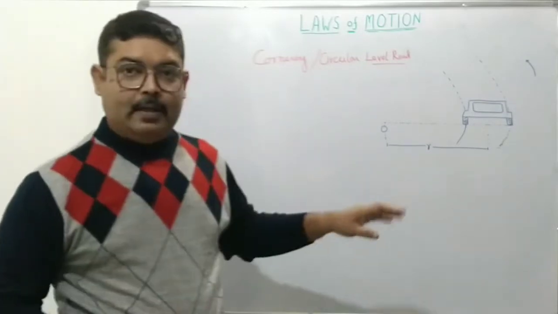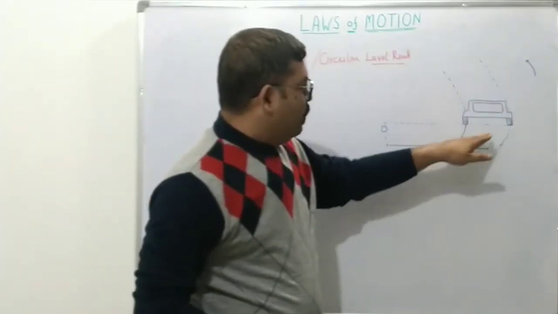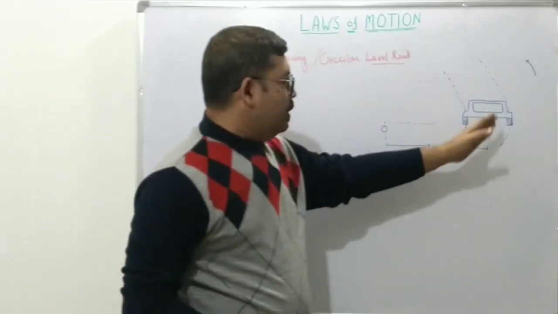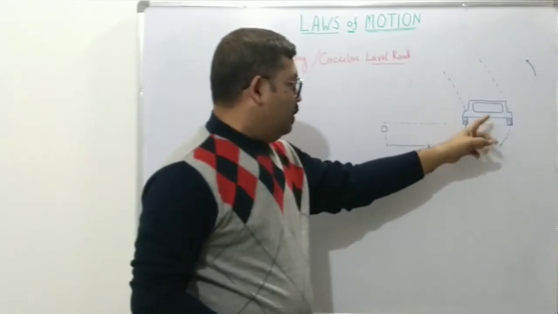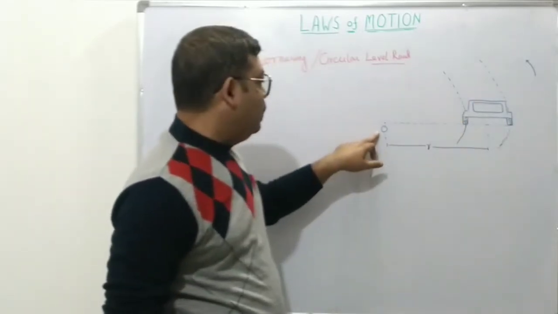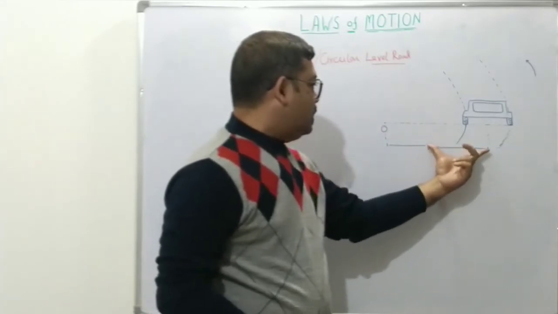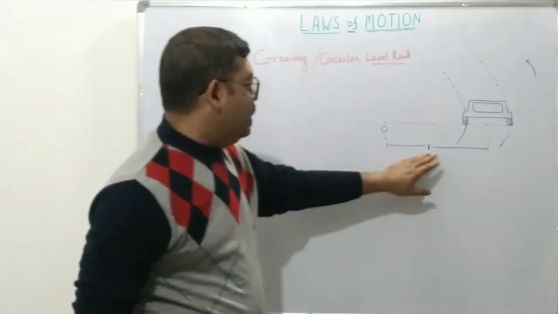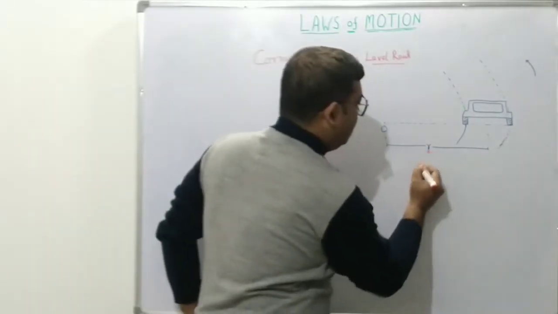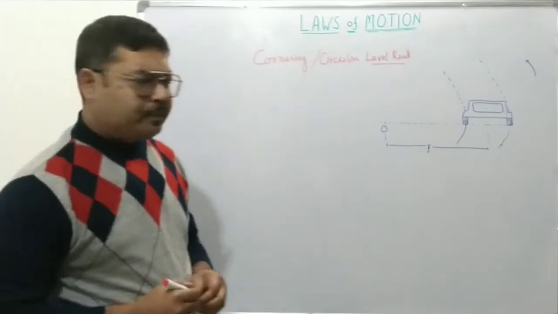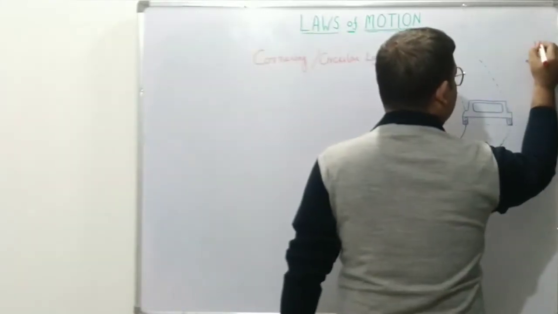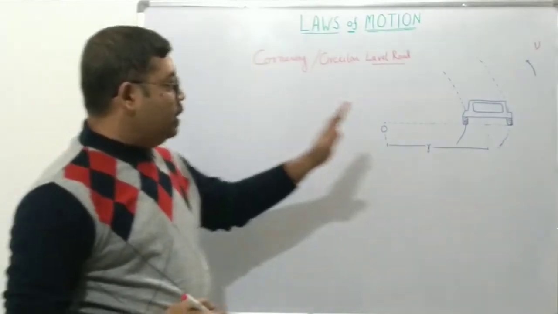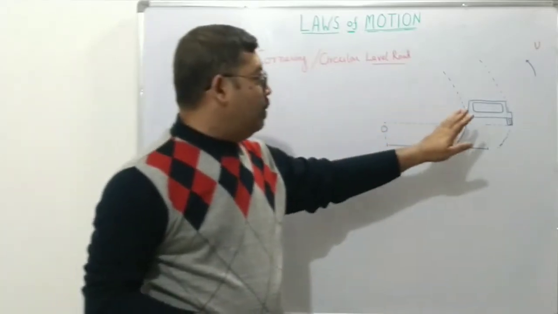So what we have taken is that, let's say a car is taking a counterclockwise turn in a circular road whose path, or circular path, has a center around O. So the average radius of the car is supposed to be, say, R. Now what we need to find is that if it is moving with a speed or velocity of v, then under what condition the car will be able to stay in the road.